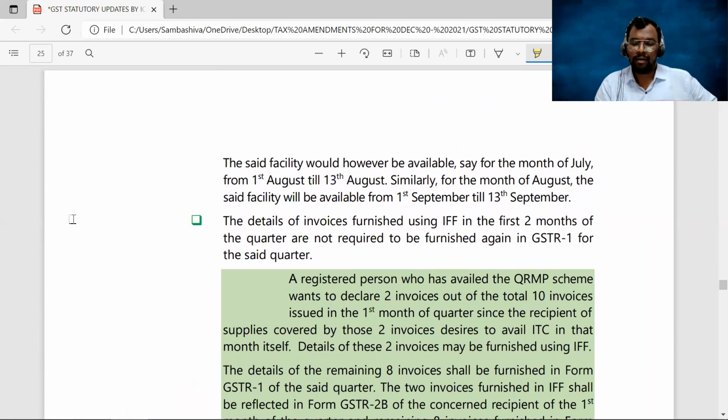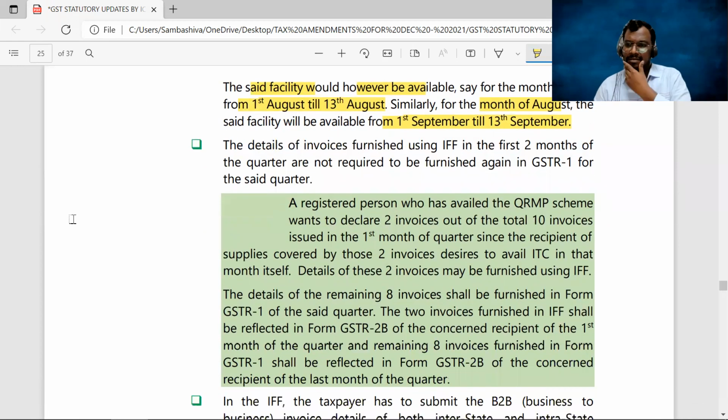Next. So this facility would be available, say for the month of July, from 1st August till 13th of August, because on 14th of August, GSTR 2B will be generated. Clear? For the month of August, it will be available from the 1st of September till 13th of September, because for the month of August, GSTR 2B should be generated on 14th of September. Clear, everyone? Next.